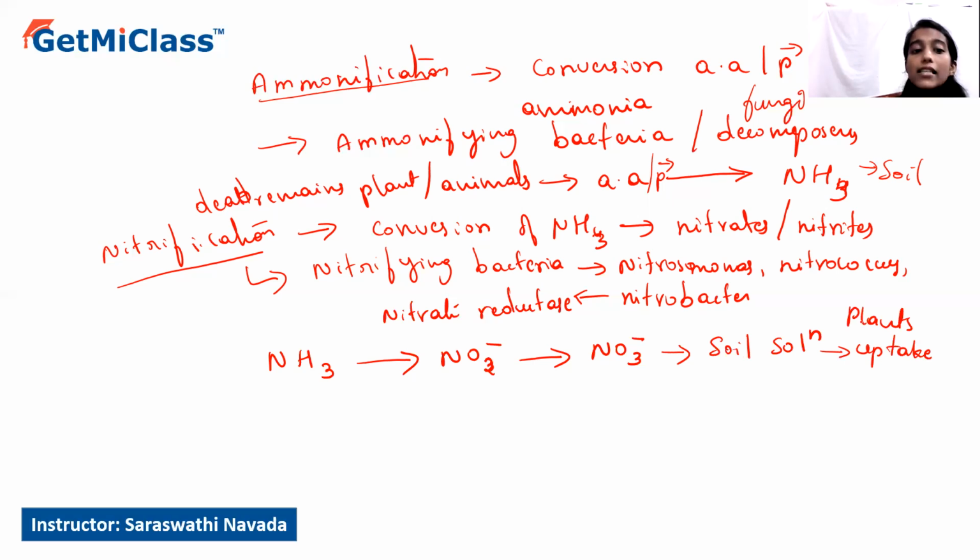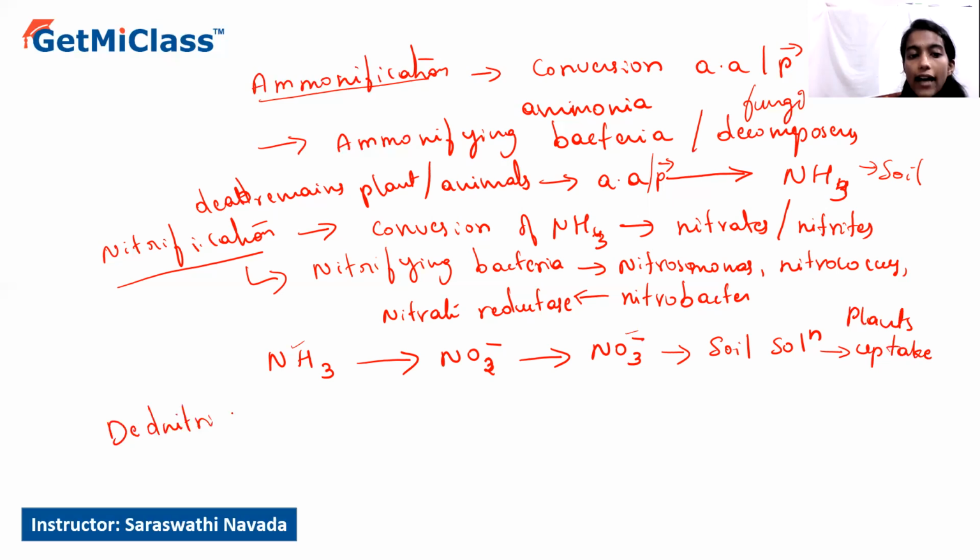Whereas there are certain other soil bacteria which have the capability of converting ammonia or nitrates directly into atmospheric nitrogen, and that process is called denitrification.